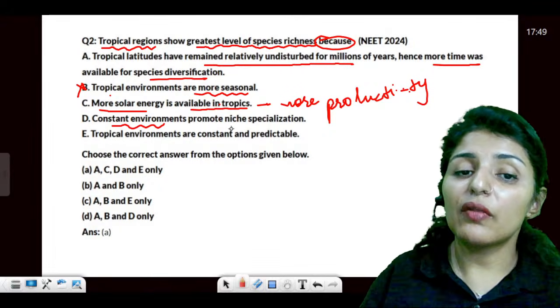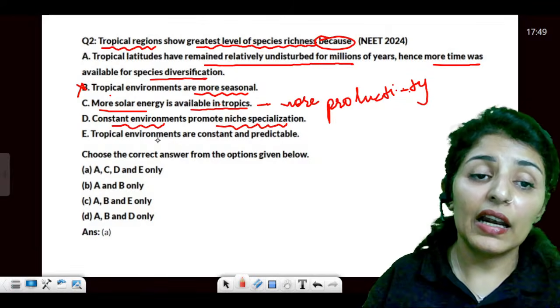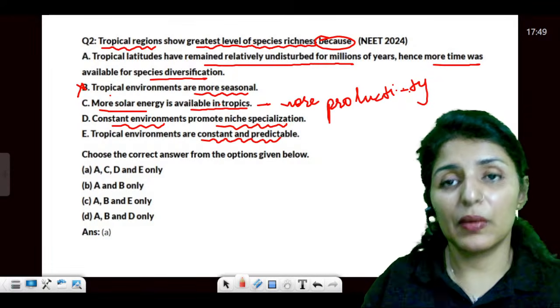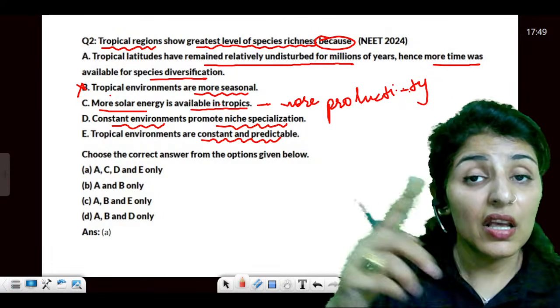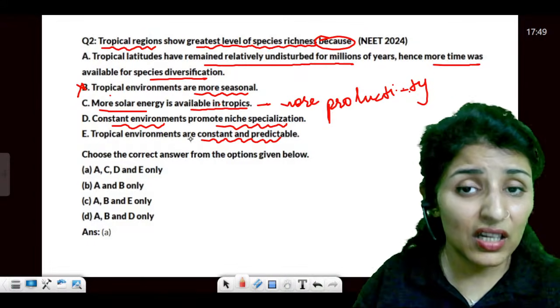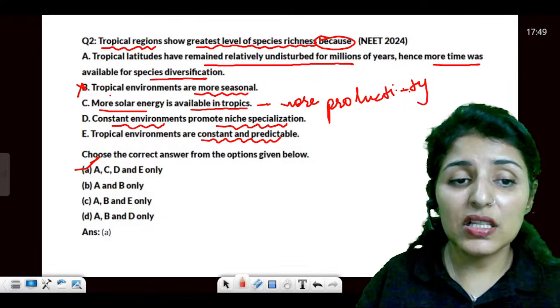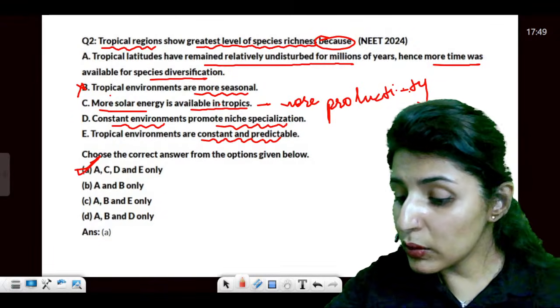And then constant environment promotes niche specialization. Clear-cut NCERT line. And they have been constant and predictable, unlike temperate regions, which have suffered lots of fluctuations in the environment, glaciation, right? And they receive a lesser amount of solar energy. So the answer would be A. Are these points clear to everyone?